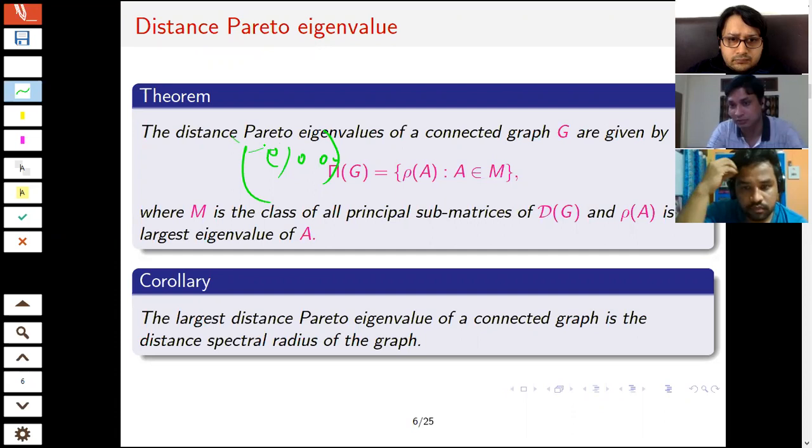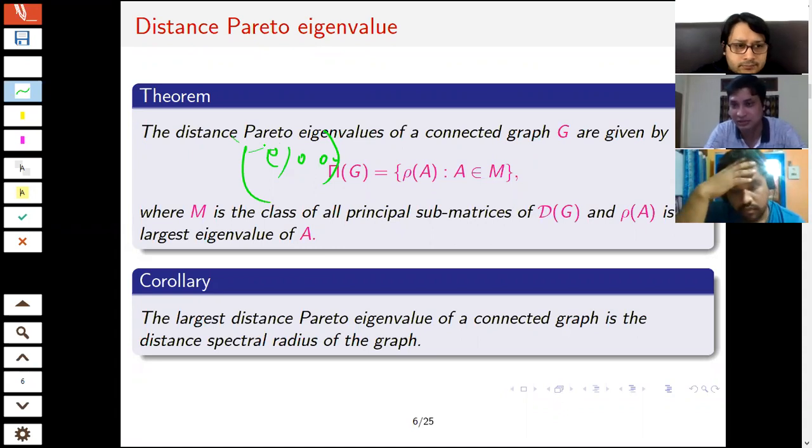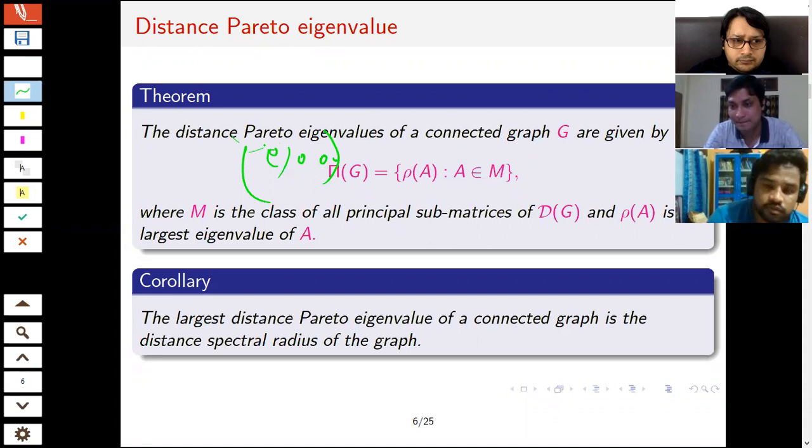For the distance matrix we are getting the result from this particular theorem, but for a general matrix there is no such theorem yet, as far as I know. Is it difficult to go from the definition to the case of Pareto eigenvalues? It is difficult, because from the definition itself this theorem has come, but the proof is a bit lengthy, so I have to process that to find the eigenvalue using the definition. Maybe we can talk about this later.